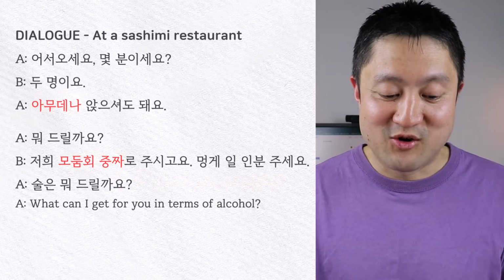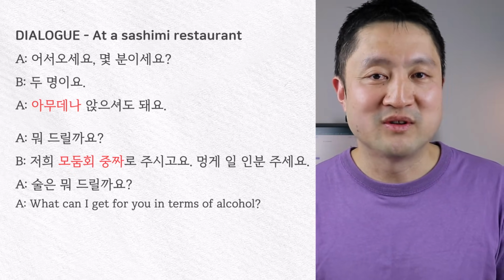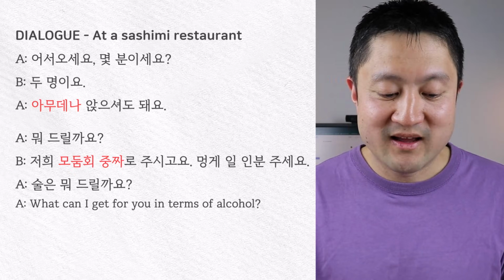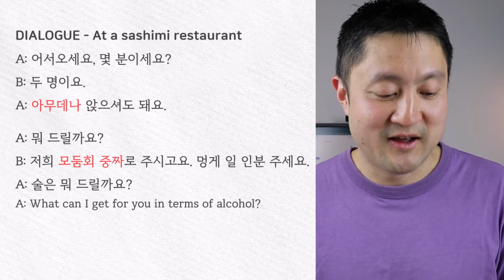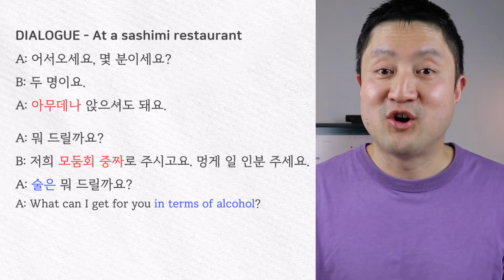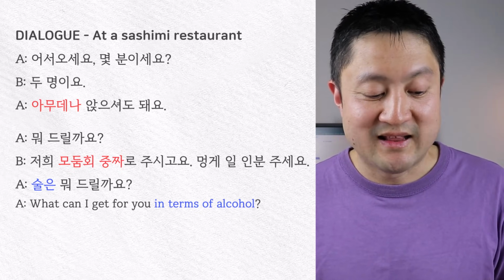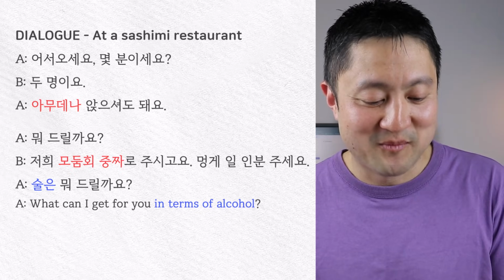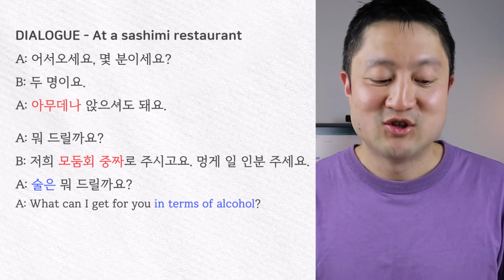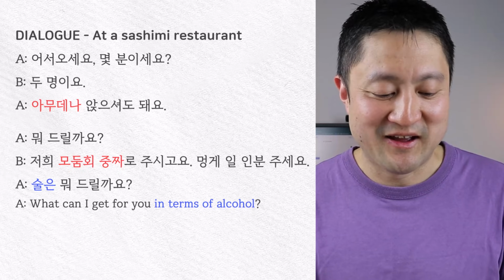Now, once the food has been ordered, it's time for alcohol. And to take your alcohol order, the server might ask, 술은 뭐 드릴까요? What can I get for you in terms of alcohol? 술 means alcohol, alcoholic drink, and it's used with a topic marking particle to say in terms of alcohol, and then we add 뭐 드릴까요? What can I get for you? 술은 뭐 드릴까요?